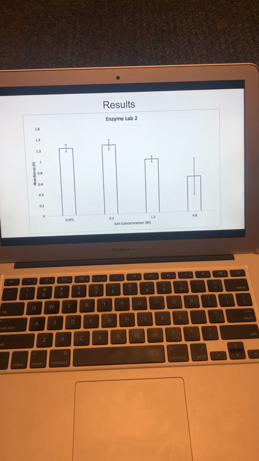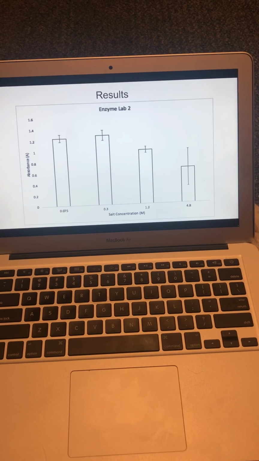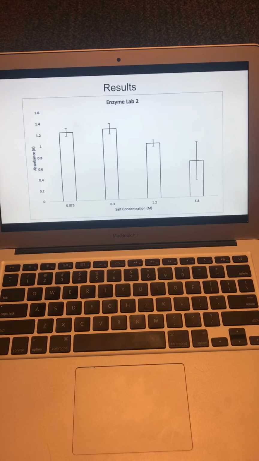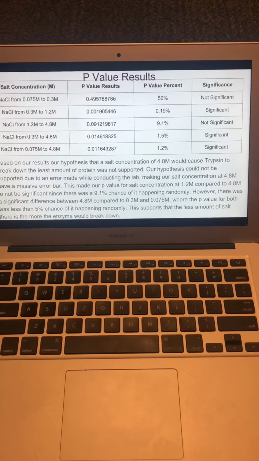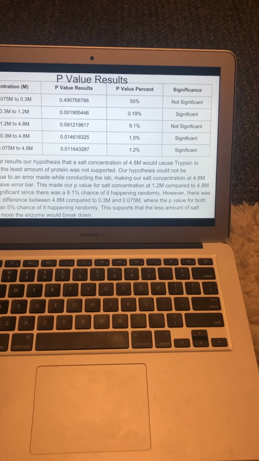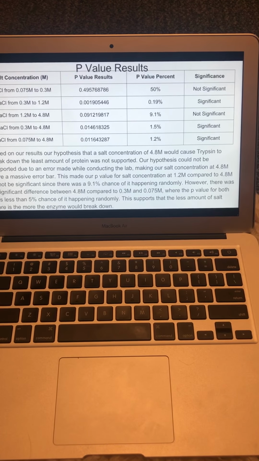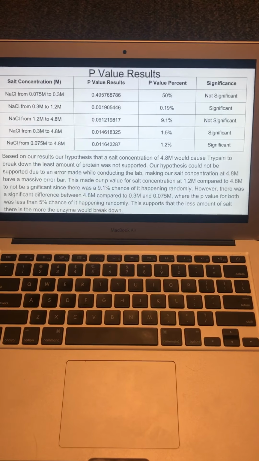This made our p-value for salt concentration at 1.2 M compared to 4.8 M not significant, since there was a 9.1% chance of it happening randomly. However, there was a significant difference between 4.8 M compared to 0.3 M and 0.07 M, where the p-value for both was less than 5% chance of it happening randomly.